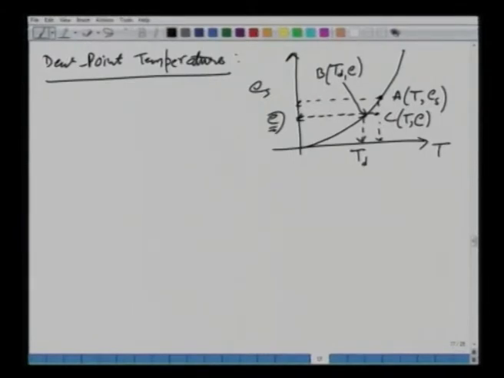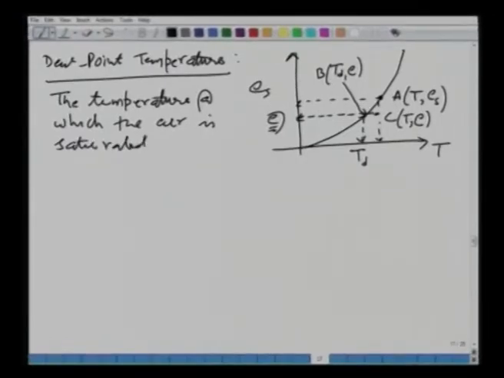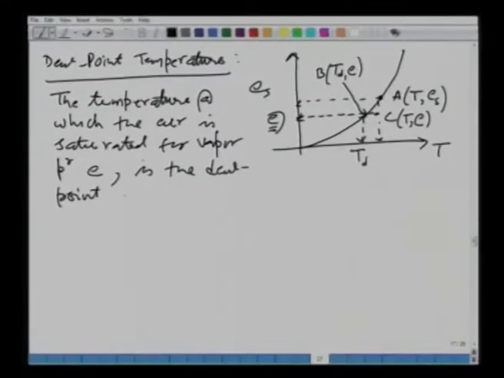In other words, we can say that it is the temperature at which the air is saturated for vapor pressure E. This E corresponds to that specific humidity or relative humidity, and this temperature is called the dew point temperature.